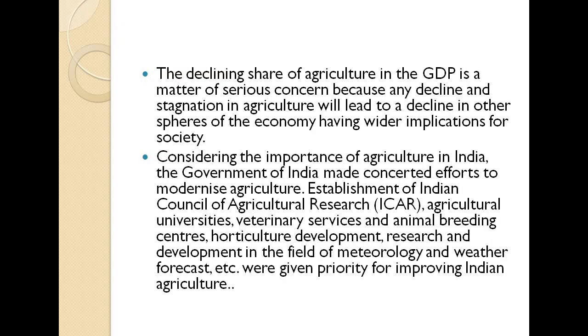Now the declining share of agriculture in the GDP is a matter of serious concern, because any decline and stagnation in agriculture will lead to a decline in other spheres of the economy, having wider implications for our society as well. So there is a major decline that came in our agriculture sector, because there was a major shift that came from agriculture to the tertiary sector. Now people are educated and they are working in the tertiary sector, and there is not much employment that has been assigned in the agriculture sector. So they are using all the modern techniques, they have a labor force, but it is not sufficient and it is not contributing much in the GDP now.